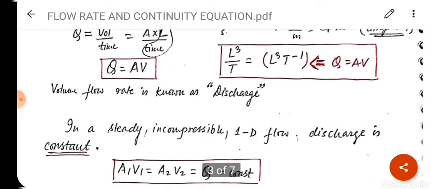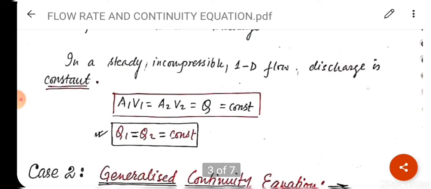Volume flow rate is known as discharge. I have already explained. So, in a steady, incompressible 1D flow, discharge is constant. Clear? Because I have already explained in this page also, 1D incompressible and steady के लिए क्या था? Continuity equation A1 V1 is equal to A2 V2. So, for this case also discharge is constant. That is A1 V1 is equal to A2 V2 is equal to Q is equal to constant.